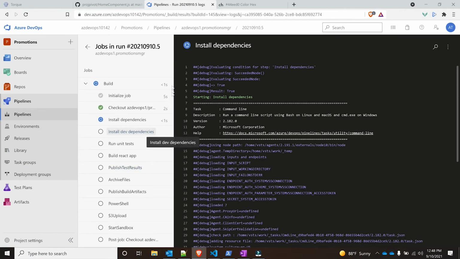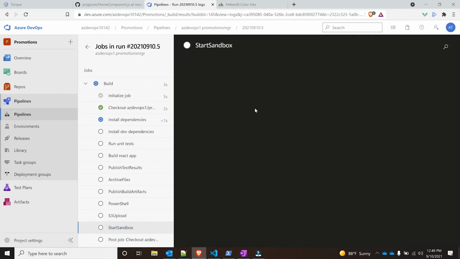As you can see, it's going to install the dependencies, the dev dependencies, run the tests, publish the results, then publish the artifacts, or upload the artifacts, to S3. And this right here, Start Sandbox, is the Torque plugin that'll go ahead and start deploying the sandbox with the latest artifacts.